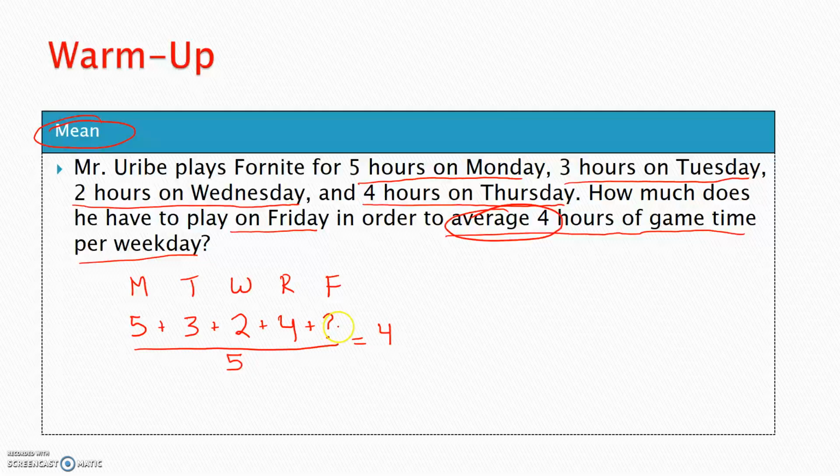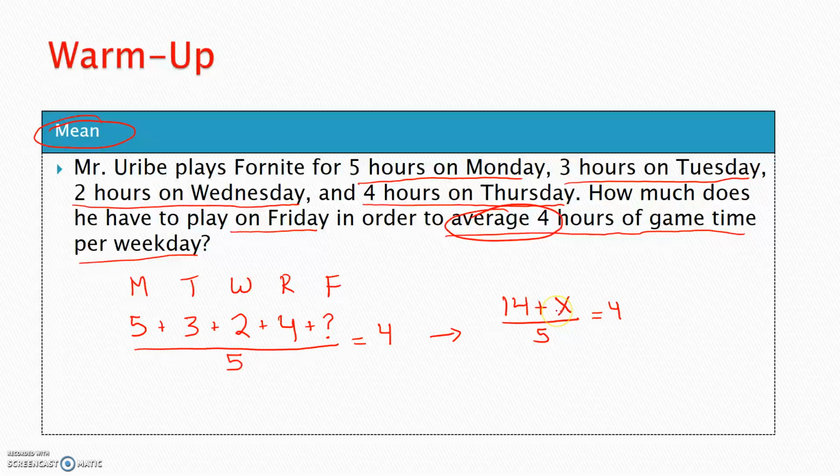Now, you could go through and guess, but let's be smart about this. This becomes an algebraic problem here. What if I simplify? What if I combine my like terms? What's 5 plus 3 plus 2 plus 4? 5 plus 3 is 8. 8 plus 2 is 10 plus 4 is 14. So let me scoot this over. Really what I have is 14 plus question mark. Instead of that question mark, I'm going to use x here. Maybe that'll jog your memory. All over 5 is equal to 4.